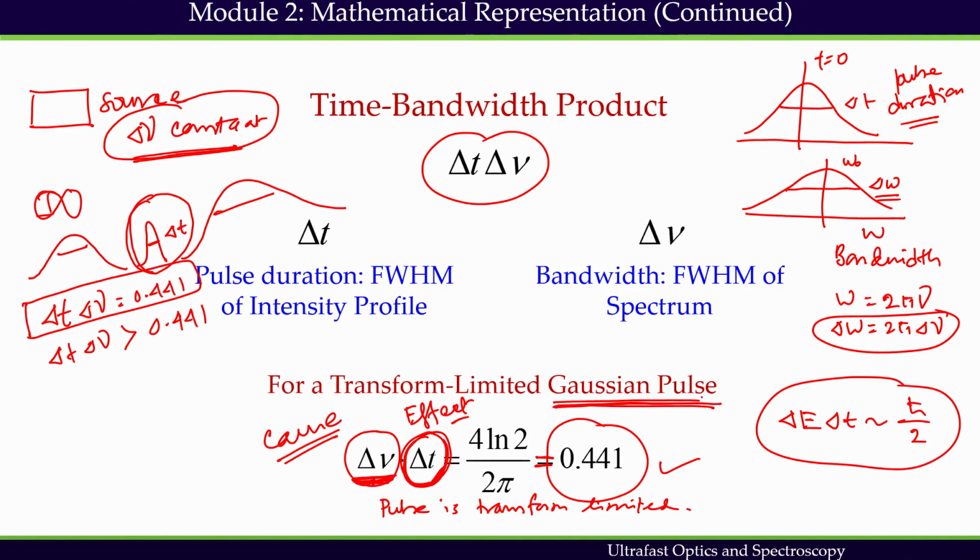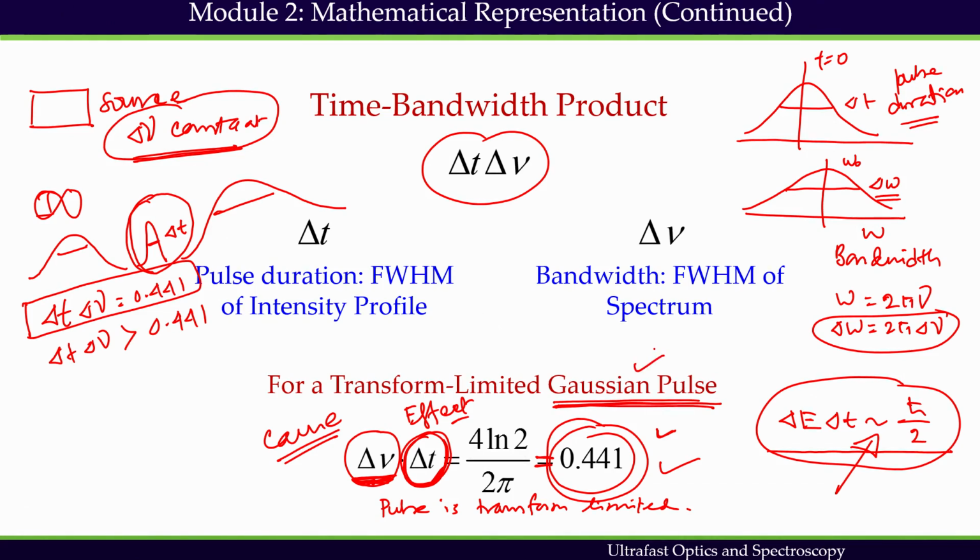It is not valid for any other pulse. One more point: although this equation is similar to the Heisenberg time energy uncertainty principle in quantum mechanics, we cannot get this number from that principle. We have to use the derivation shown in this module for the Gaussian pulse.